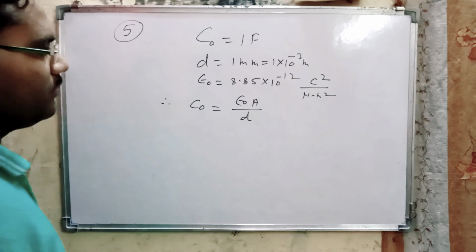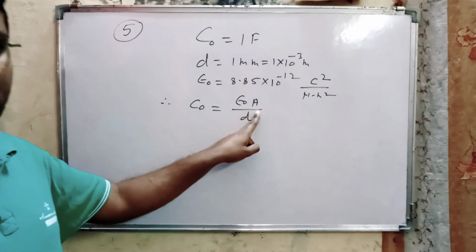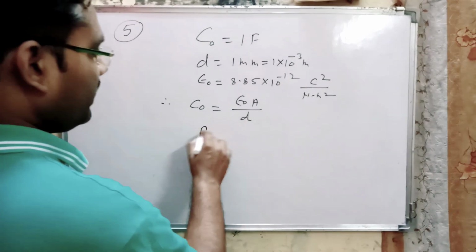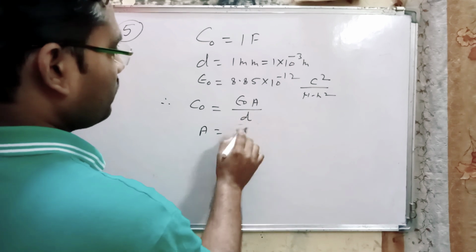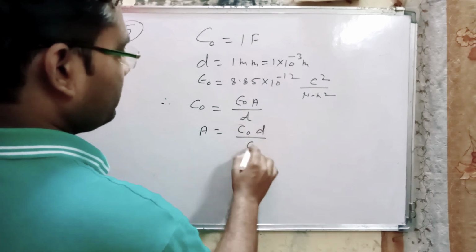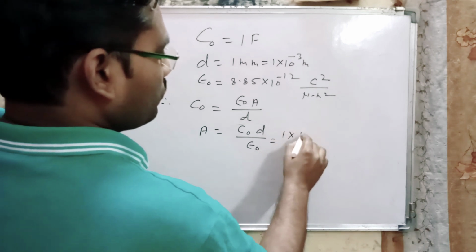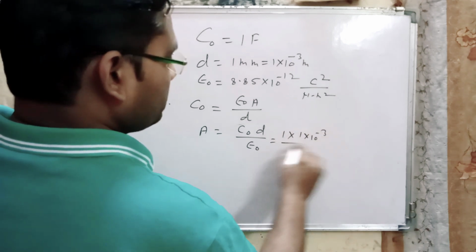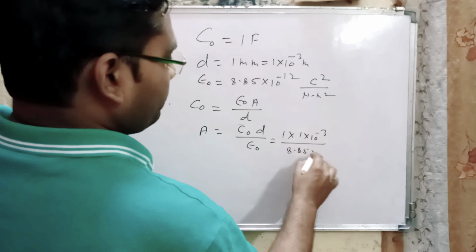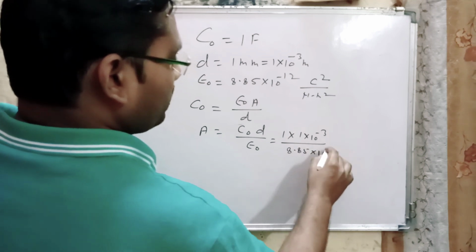So now here we have to find the value of area A. So now here A is equal to C d divided by epsilon naught. Now substituting the value 1 into 10 to the power minus 3 and 8.85 into 10 to the power minus 12.